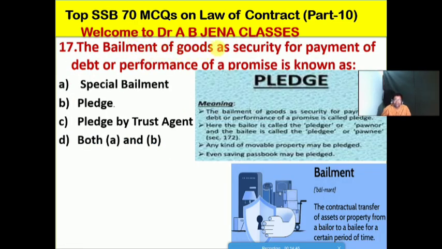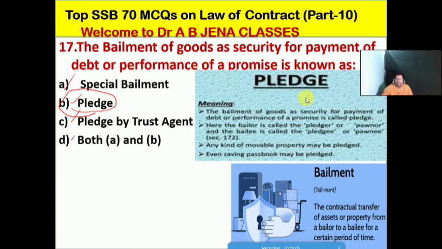So next one we will see: the bailment of goods as a security for payment of a debt or performance of a promise is known as what? A it's the special bailment, B it's the pledge, C it's the pledge by trust agent, D it's both A and B. No doubt friends, so B is the right option for this MCQ.